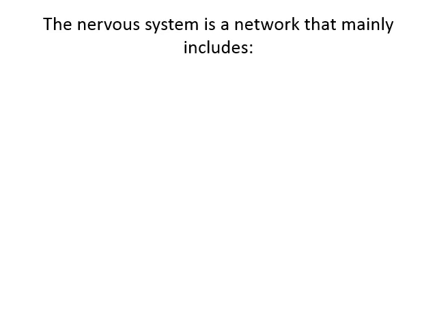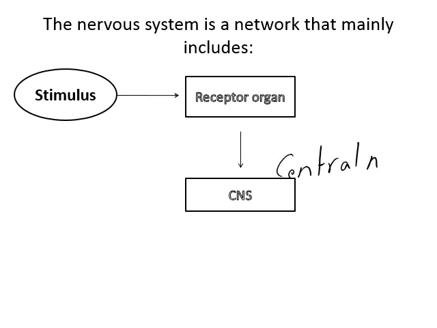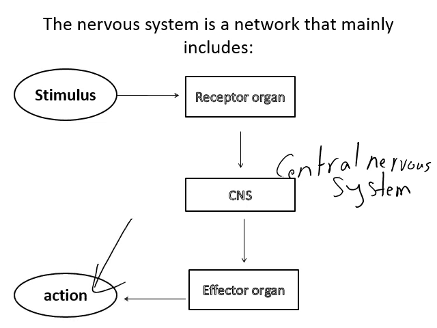Here we have the nervous system as a network. What does it include? It includes the stimulus. First, we have the receptor organ. Second, we have the CNS, central nervous system. And finally, we have the effector organ to reach the action. So first of all, we need the stimulus. For example, heat. This is a stimulus.